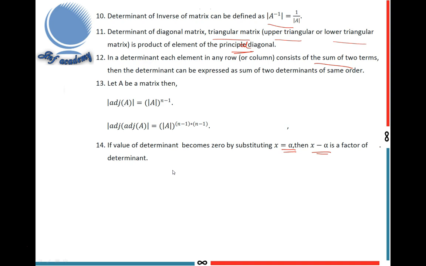In the forthcoming videos, let me solve previous year's GATE questions related to matrices and determinants. In the next video, I am going to solve 2020 GATE exam questions related to linear algebra, matrices and determinants. If you have any doubts in this topic, you can ask in the comment section, and I will try to clarify your doubts.